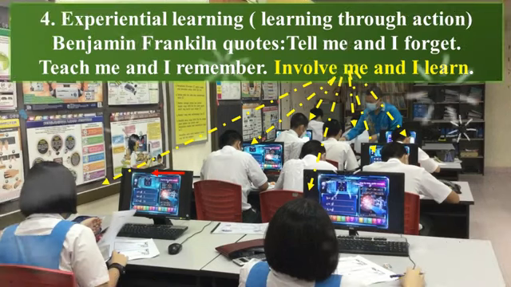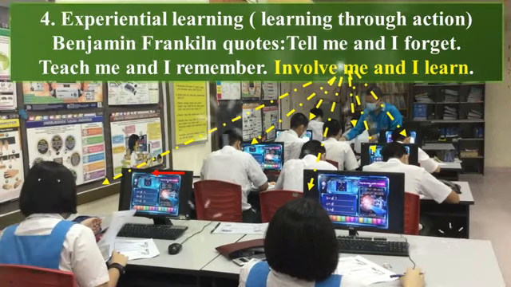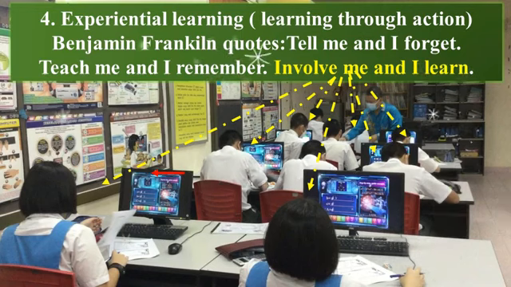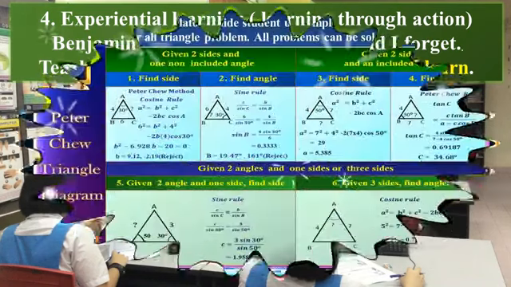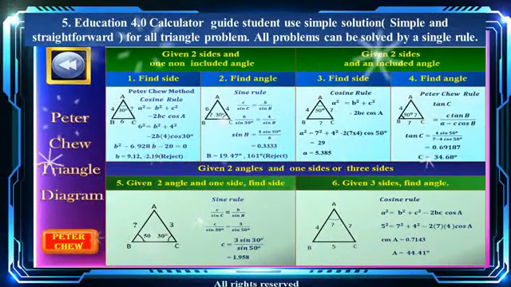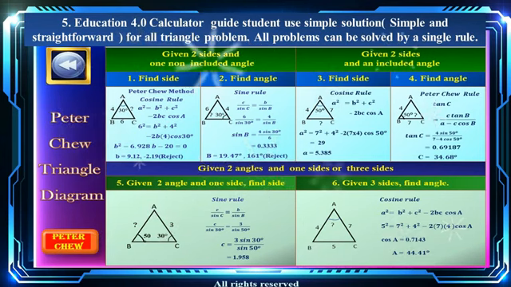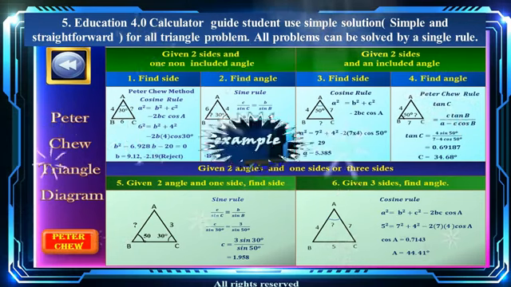4. Experiential learning, learning through action. Benjamin Franklin quotes, "Tell me and I forget. Teach me and I may remember. Involve me and I learn." 5. The Education 4.0 Calculator guides students to use a simple solution, simple and straightforward, for all triangle problems. All problems can be solved by a single rule.